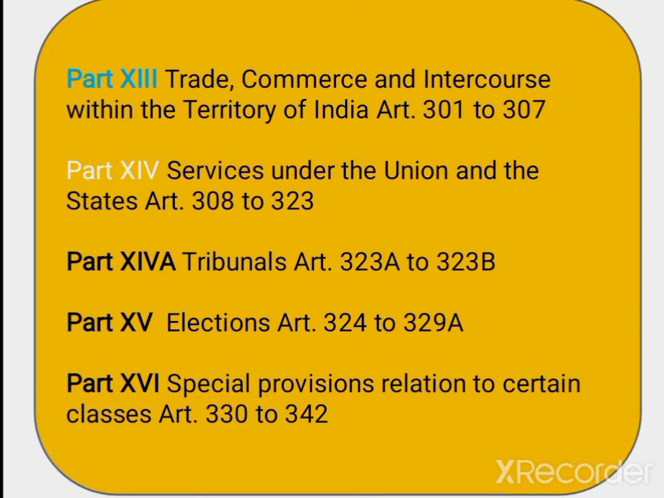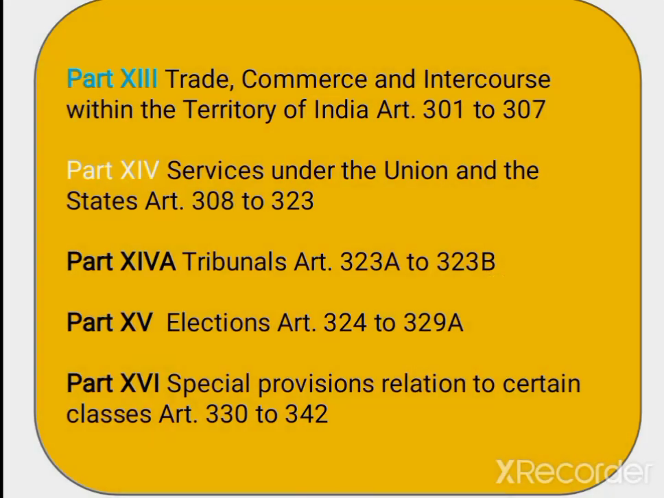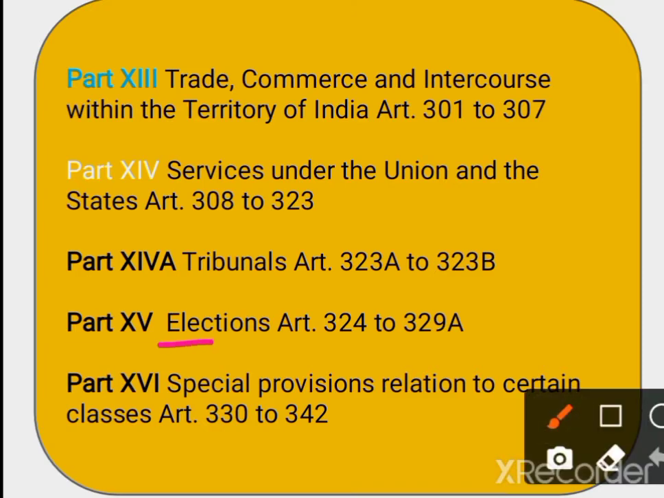Okay, now Part 4A. Part 4A deals with tribunals, and this includes the articles 223A to 223B. Next part, that is Part 15. Part 15 deals with elections, and it relates to articles 324 to 329A.